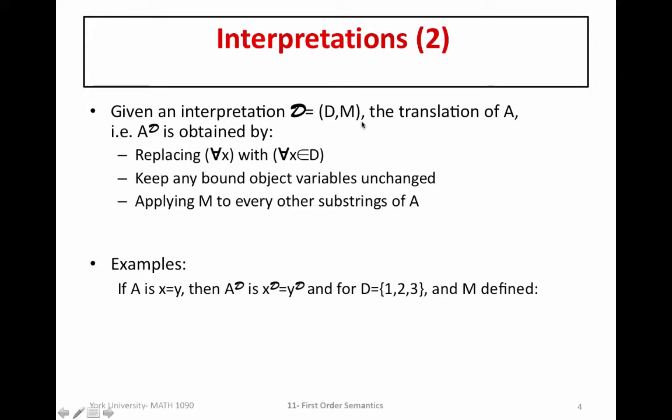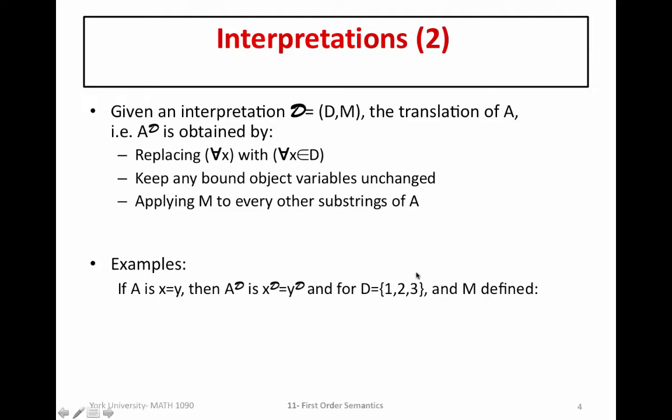So now, for a particular interpretation, let's define our domain to be the set of numbers 1, 2, 3. So the first three natural numbers are our domain, and then we define M. That means we have to define our translator, which translates all object variables, constants, and everything else.